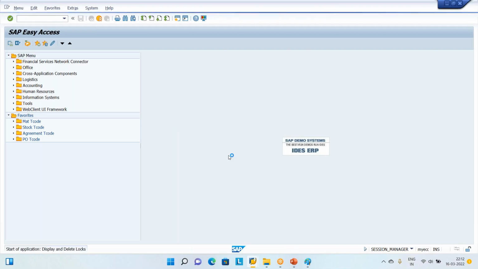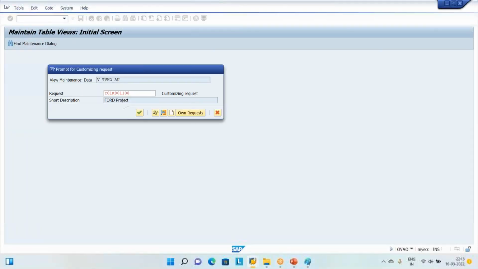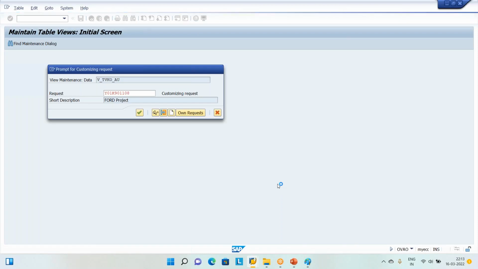There is a system trouble. I don't know why it has been such trouble. Okay, we'll stop it here. And it's not going inside at all. I don't know. Two sessions we are doing. I don't know what happened. This is also going on.